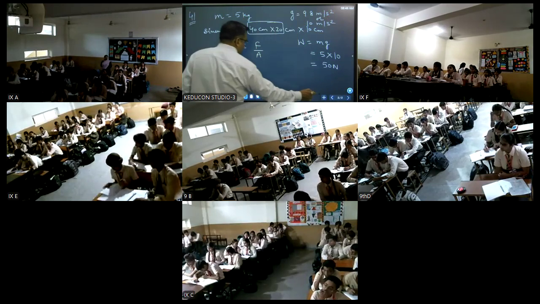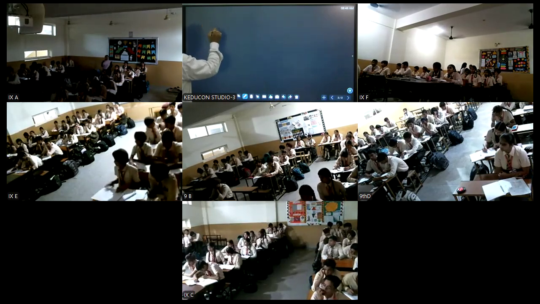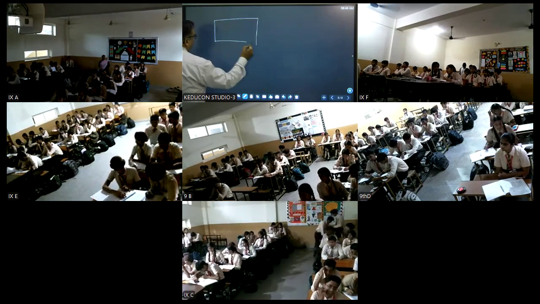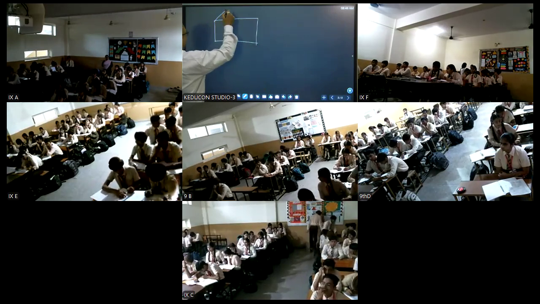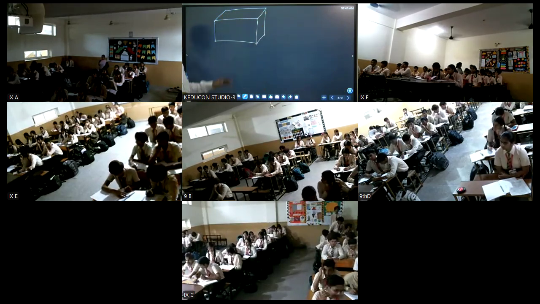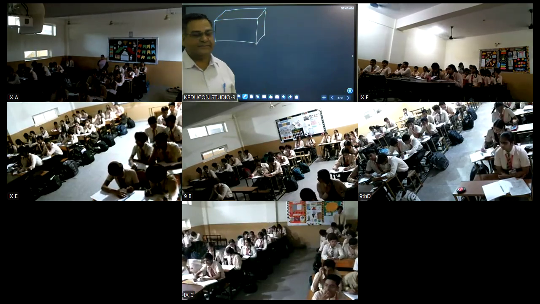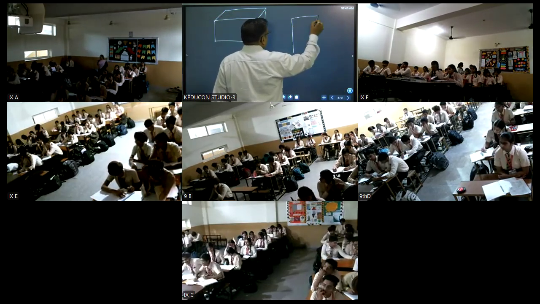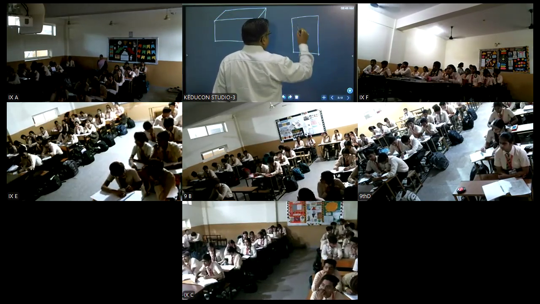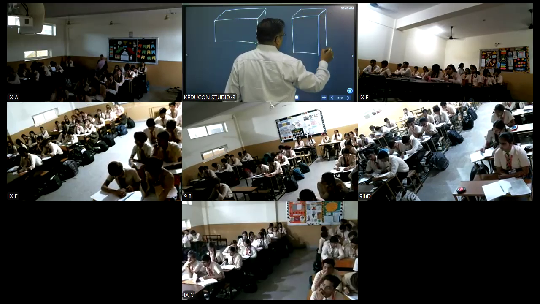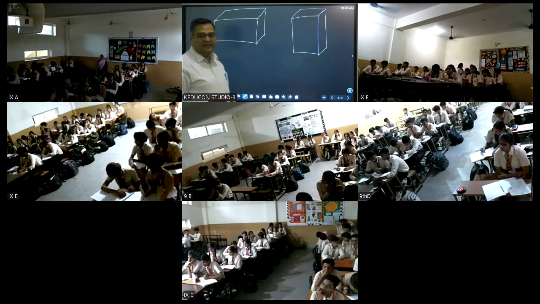So let's say I draw the box. Students, one way is this. This is the box. It has been placed like this. Another way can be, students, this box is placed like this. Is this clear?